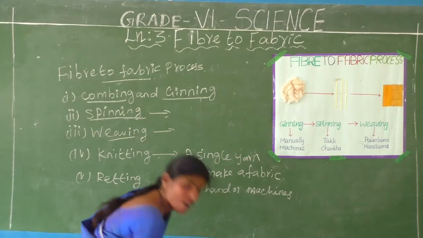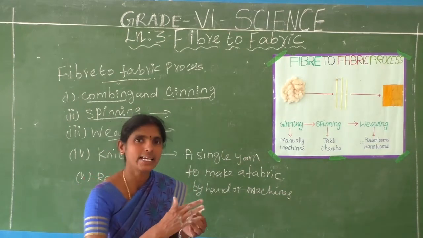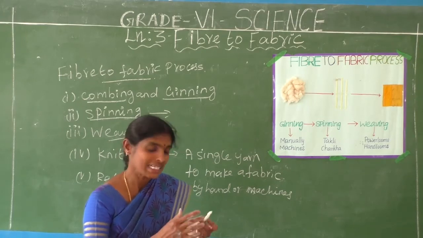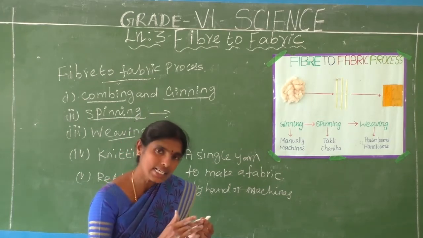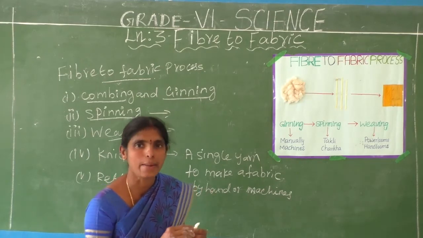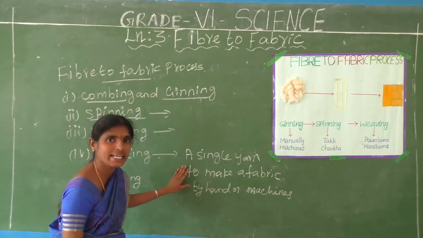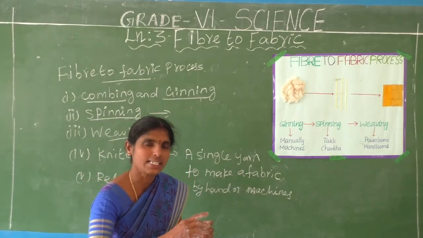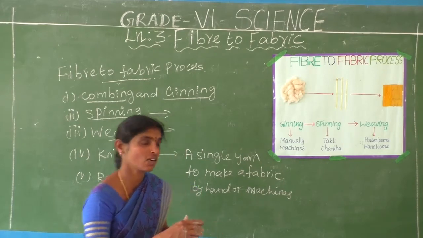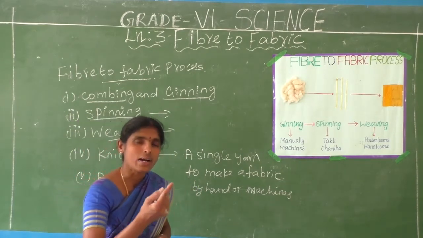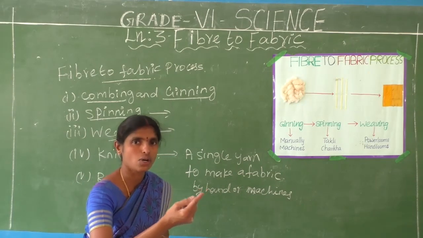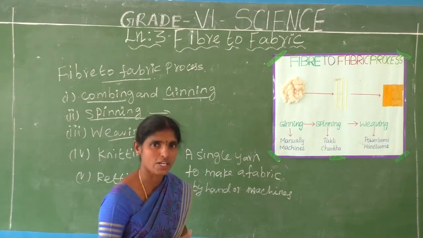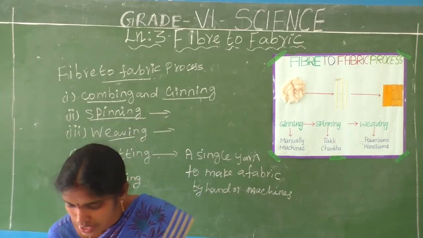In our home, our mother knits a sweater, woolen cloth, even a woolen bag. That is a single thread making a fabric. That process is called knitting. Do you understand? A single woolen thread is used to make a fabric, to make a sweater.